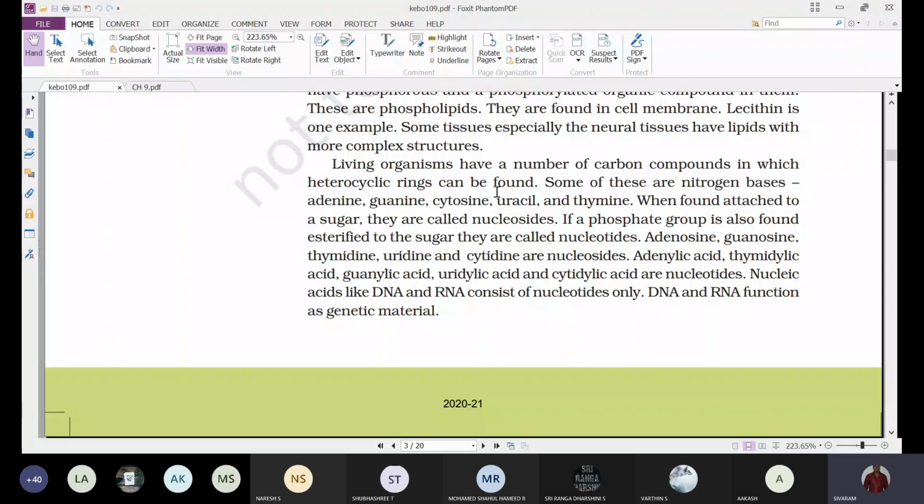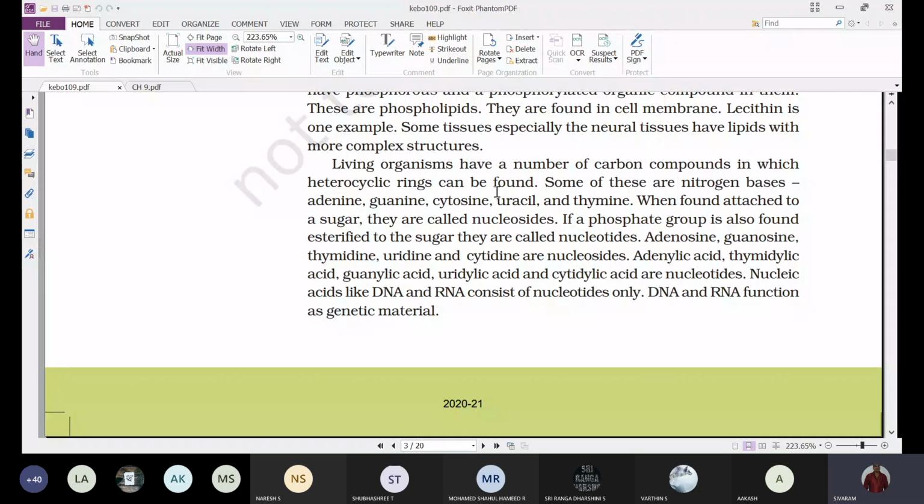Most of the plant viruses and a few animal viruses have RNA as the genetic material. But most of the living organisms, starting from bacteria to the highly evolved human, we will find DNA as the genetic material.